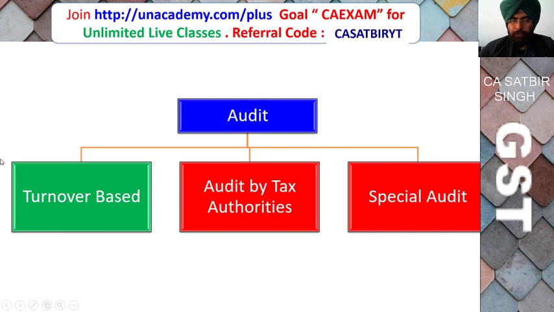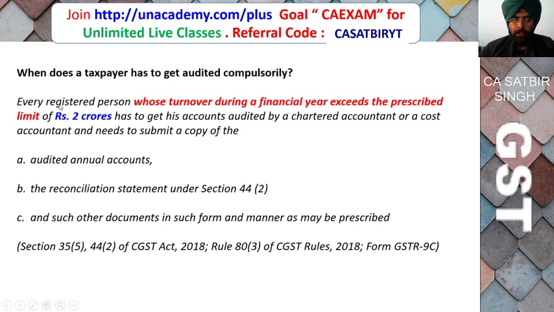So audit, first of all, is the turnover based audit, which is done by a chartered accountant or cost accountant. This is also called a self audit, because if the registered person's turnover during the financial year exceeds rupees 2 crore, then he has to get his accounts audited from a chartered accountant or cost accountant. Aggregate turnover will be taken on an all India level basis, which we will discuss, and he has to submit the audited annual account, a reconciliation statement, and other documents in the form and manner as will be prescribed.